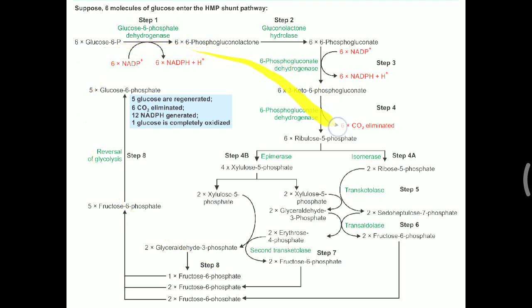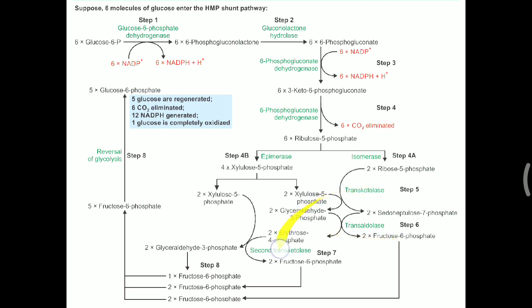Once the oxidative phase is over, we get ribulose 5 phosphate. To make equilibrium possible, generally 6 glucose 6 phosphate is taken in this reaction, and at the end of the oxidative phase, a total of 12 NADPH will be generated, 6 carbon dioxide molecules are removed, and we will get 6 ribulose 5 phosphate. There is a lot of interconversion of these with the help of transketolase, total 2 transketolase and 1 transaldolase.